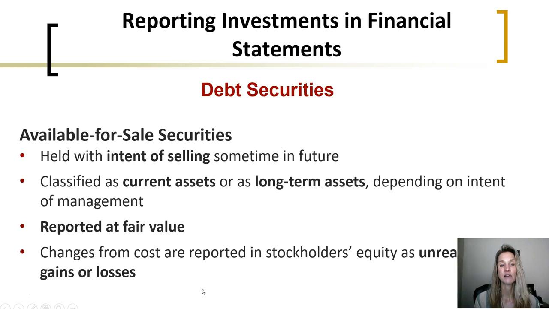For available for sale securities, these are securities that are held with the intent of selling sometime in the future. They're not a trading security because they're not actively traded, but there is the intent to sell them in the future. These types of securities or investments are classified as current assets or as long-term assets, depending on the intent of management, whether to hold on to them for the current or the long term. They are also reported at their fair value. The changes from the original cost, instead of being recorded as part of income, are reported as a component of stockholders' equity, called an unrealized gain or loss.